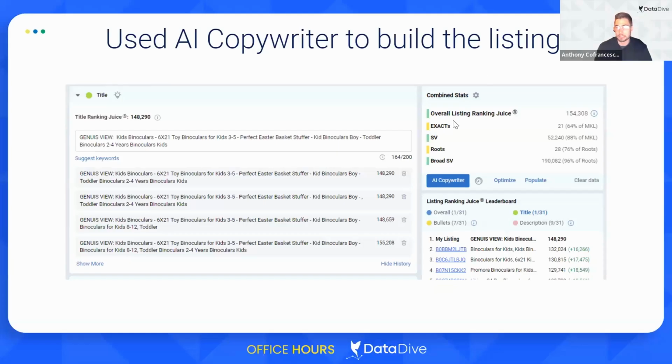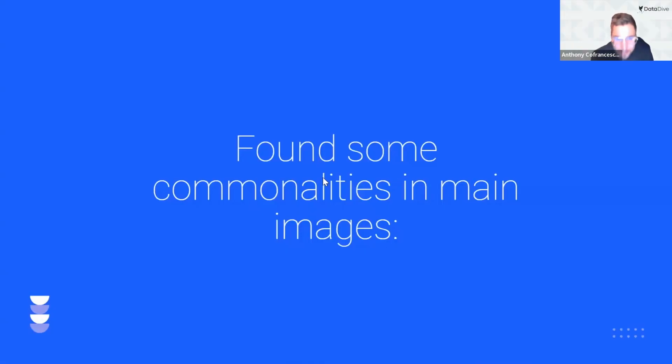I didn't move on to do bullet points, but you can just watch this section again on bullet points. You can see here that for bullets, I'm in position 17. In description, I'm in position number 9. So I would want to spend a little bit of time workshopping that. So let's move on. We've written a listing, or at least some version of the listing that we could upload. We obviously could spend more time tweaking this, but now let's move on to the main image.